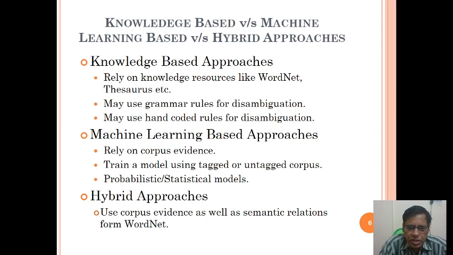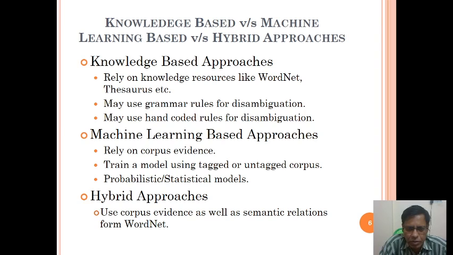So what about machine learning based approaches? Machine learning based approaches rely on corpus evidence. The information is already there, so it is based on corpus evidence, and we train a model using a tagged or untagged corpus.